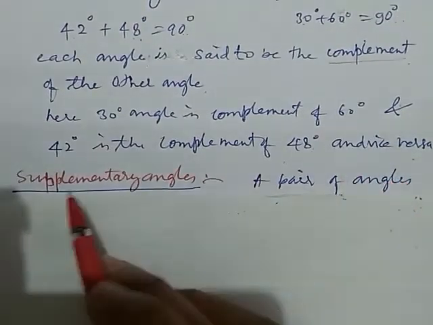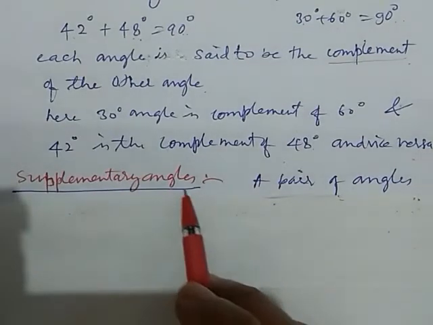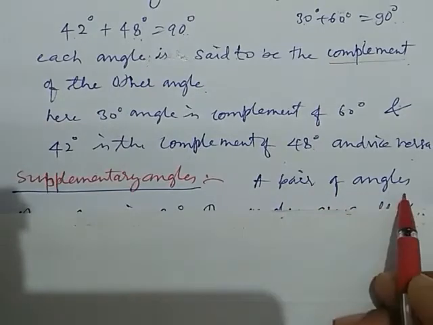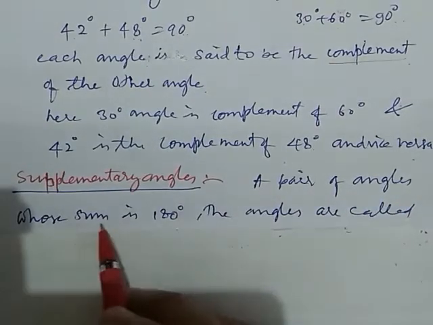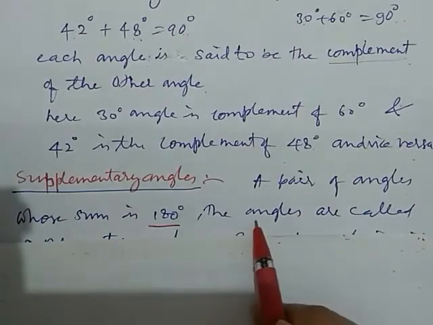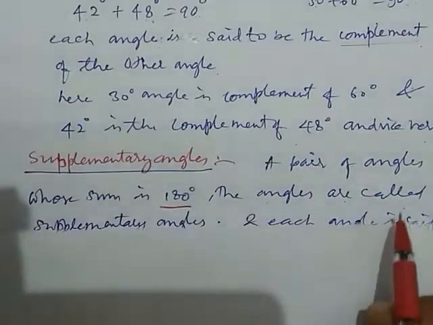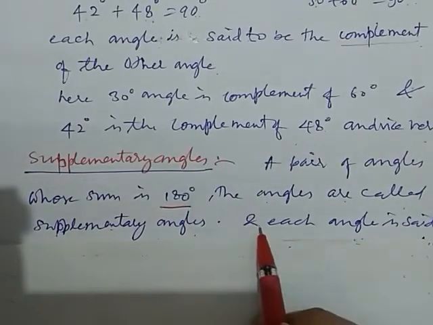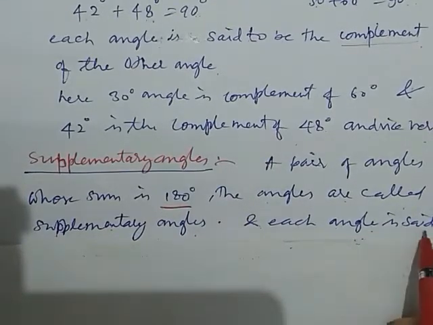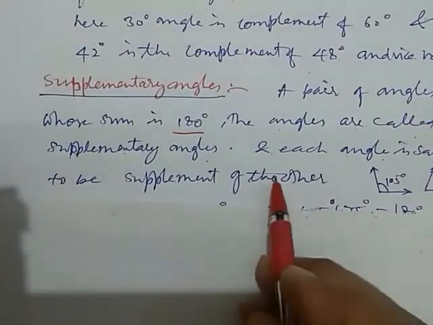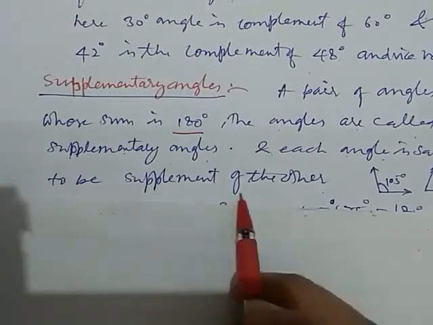Supplementary angles. Supplementary angles are a pair of angles whose sum is 180 degree. The angles are called supplementary angles, and each angle is said to be supplement of the other.